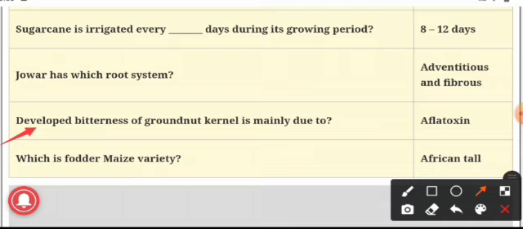Next question. Which is a fodder maize variety? The answer is African Tall and J1006. These are the fodder maize varieties.